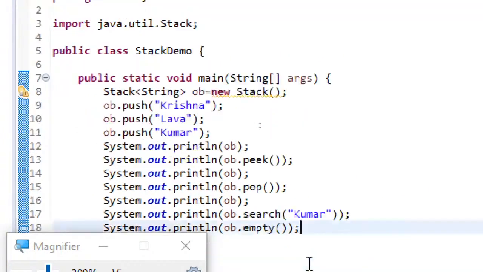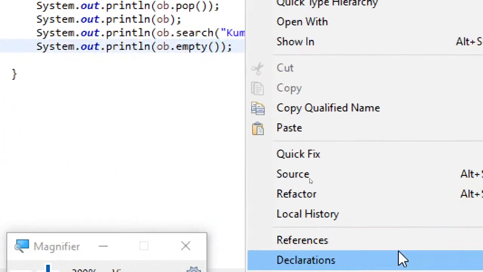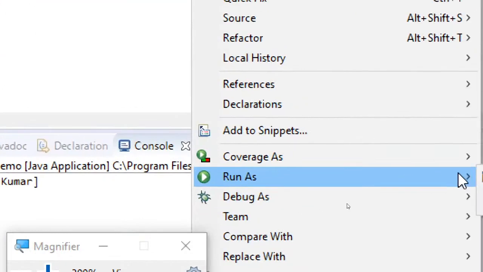So all the basic operations I have just written, and let's see how it behaves.